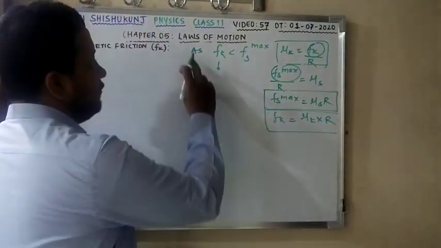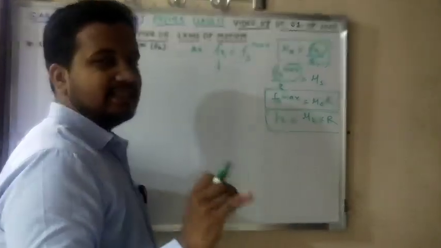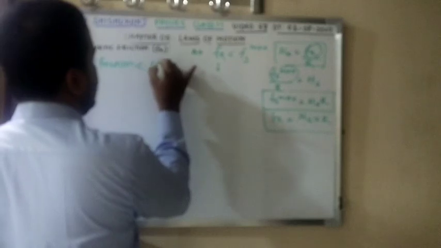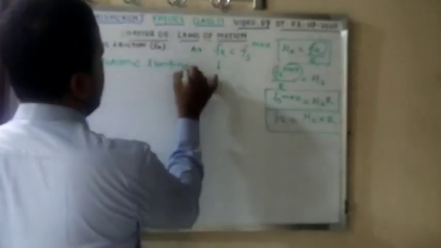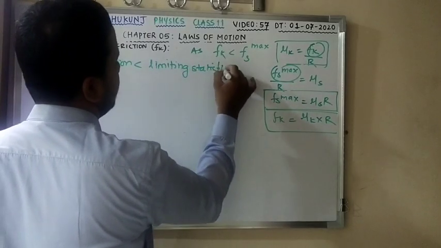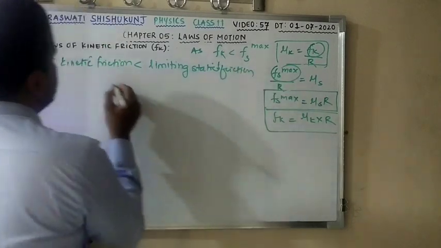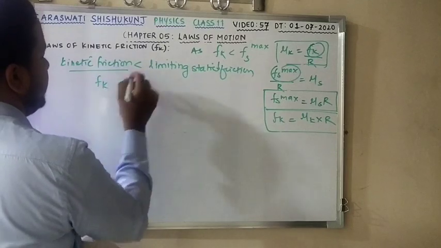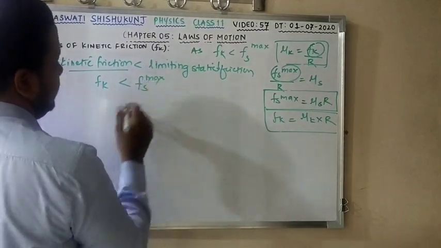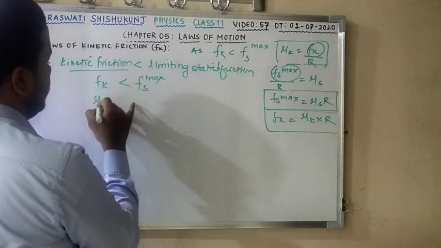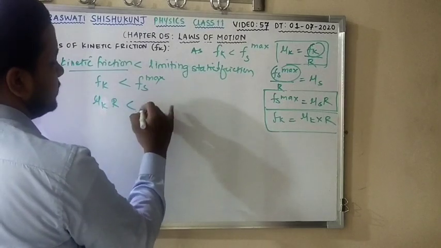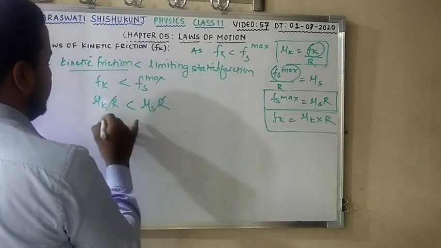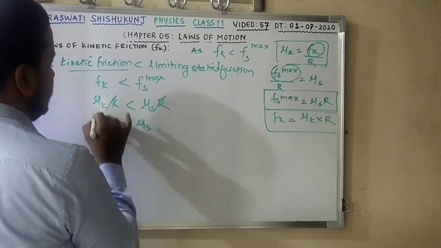100% clear? We know that kinetic friction is less than limiting static friction. I am writing over here, kinetic friction is less than limiting static friction. Kinetic friction is Fk, and limiting friction is Fs max. Fk is nothing but mu k into R, and Fs max is nothing but mu s into R. R cancels, so my equation is mu k is less than mu s.